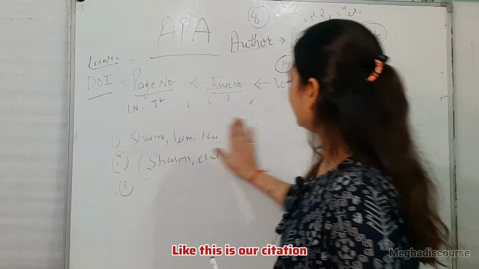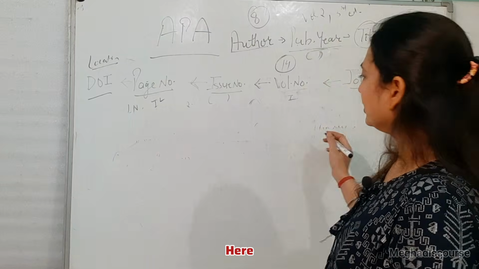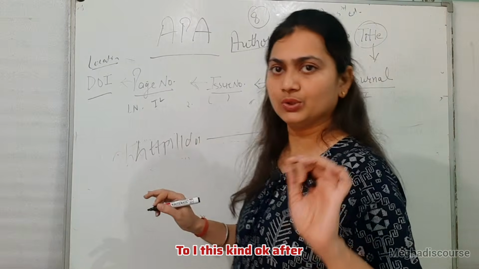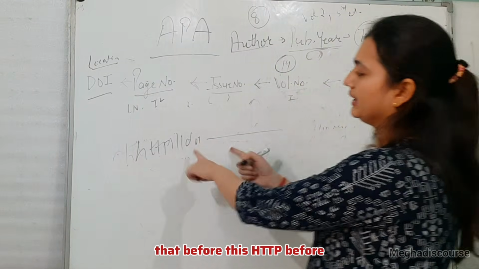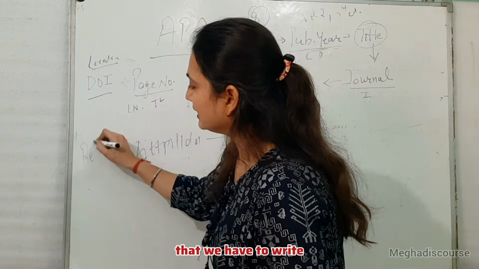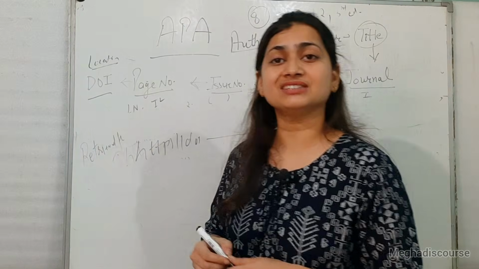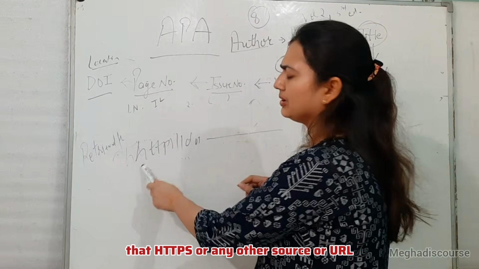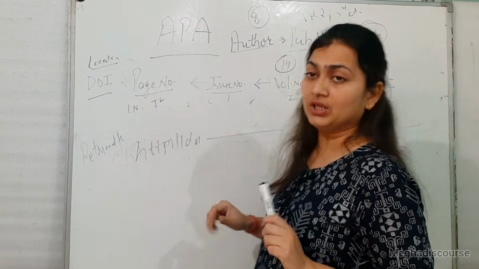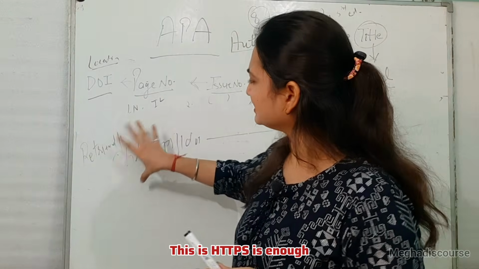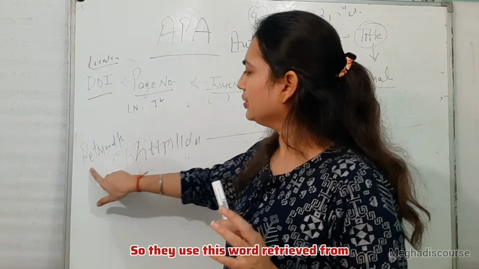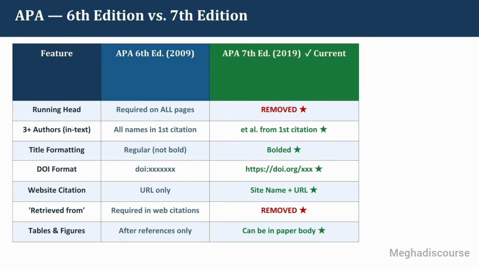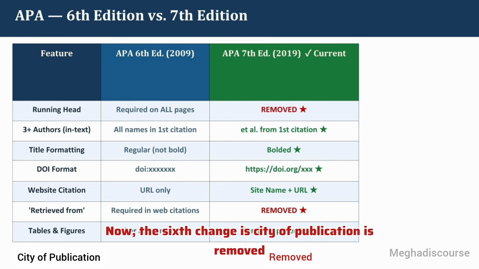Like this is our citation. Here we have the user citation. Here we write the HTTPS, the DOI, this kind. After that, before this HTTPS, we have to write retrieved from. It means the source is taken from. So it is mandatory to write it before the HTTPS or any other source or URL. They say no need to write this, HTTPS is enough. So they used the words retrieved from in the 6th edition.